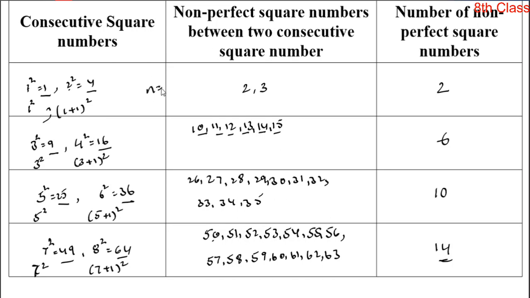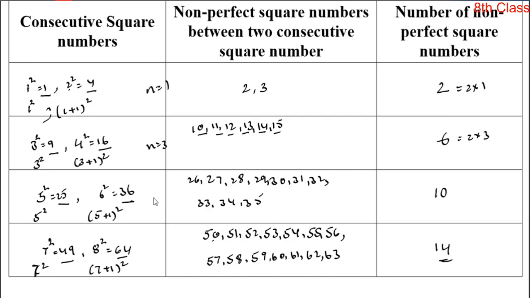So in the first row, n is equal to 1. Why? Because 1 we can express as 1 square and 4 as (1 plus 1) whole square. So n is equal to 1. So how many non-perfect square numbers are there? 2. So it is equal to 2 into 1, that means 2n. Okay. So in the second row, n is equal to 3. Non-perfect square numbers are 6, that means 2 into 3.